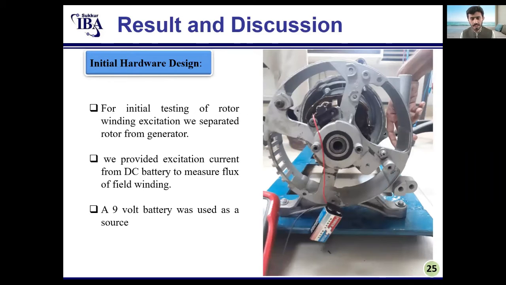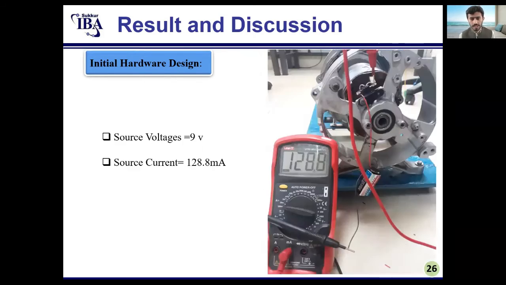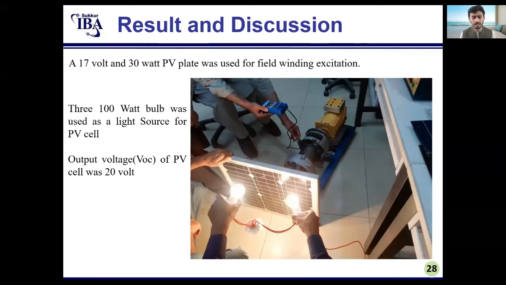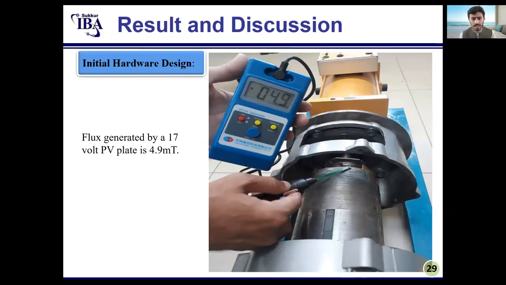In the initial hardware design, we tried to excite the rotor winding through batteries and a PV panel. We used a 9-volt battery to excite the field winding of the synchronous generator. We noted that the flux generated from the 9-volt battery was 4.9 millitesla, and the flux generated by a 100-watt PV panel using three 100-watt light bulbs was also 4.9 millitesla.